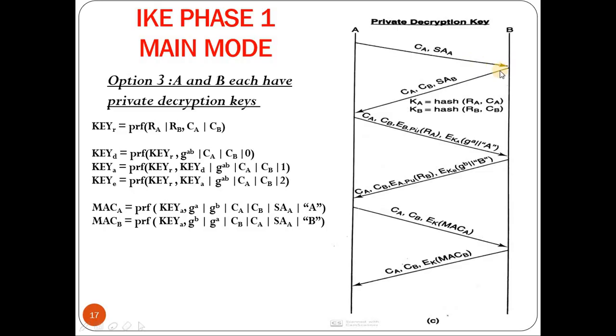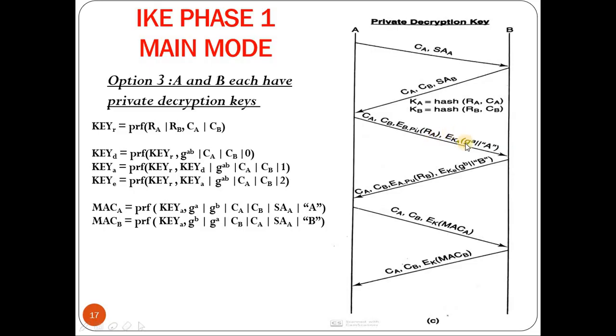On receiving that, it will generate the second message, that is cookie of A, cookie of B, along with the SA of B. On receiving that, it will generate the third message. The third message comprises both the cookies CA and CB, along with a random number RB, which is encrypted using B's public key. B.PU indicates encryption using B's public key.